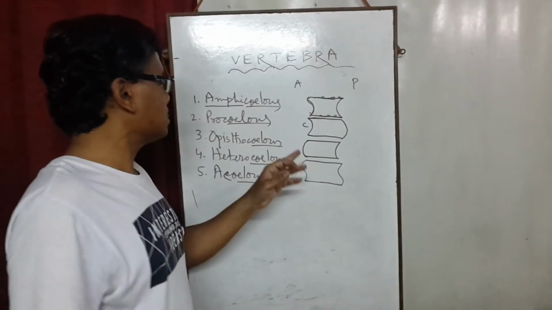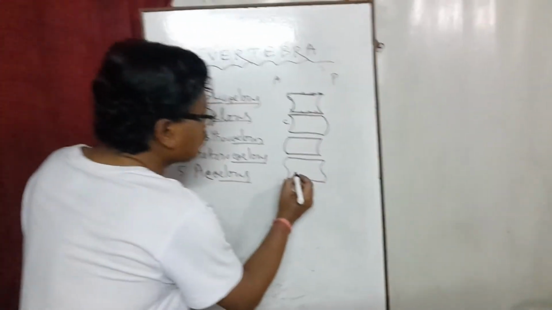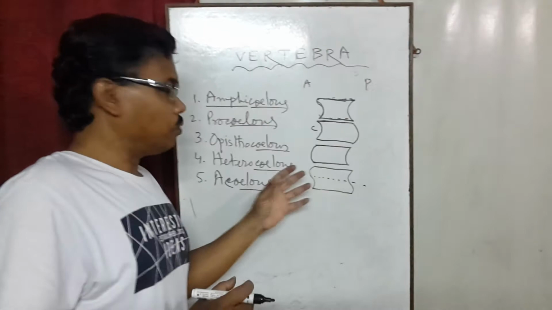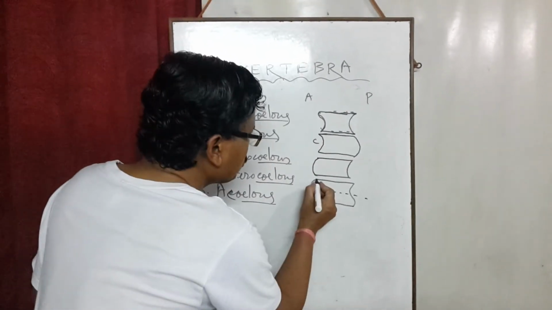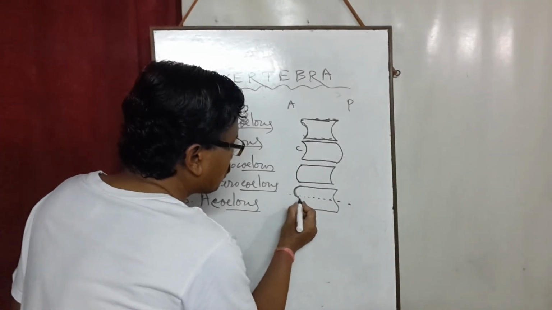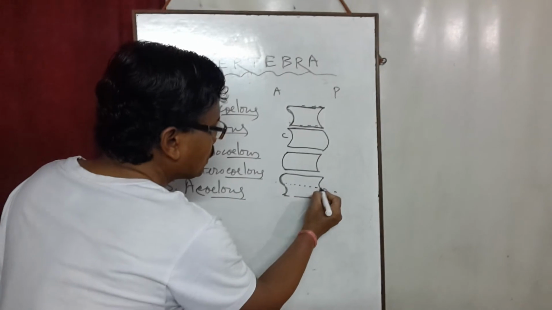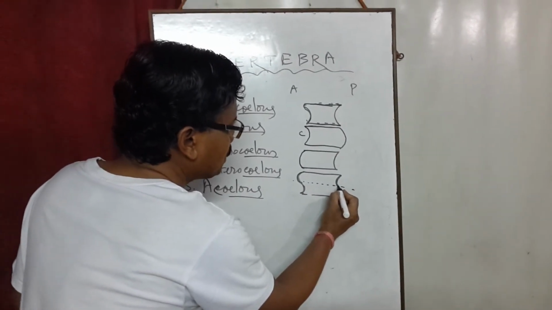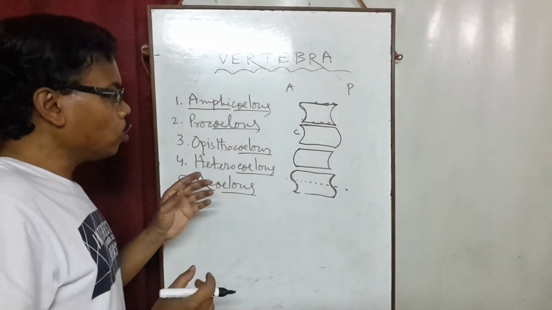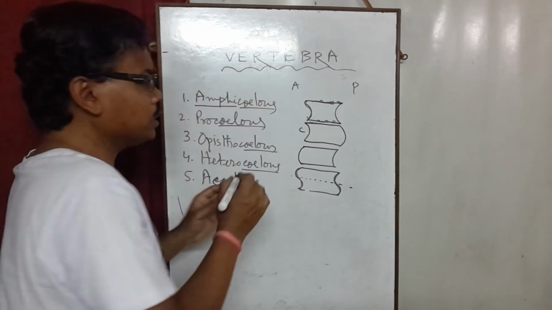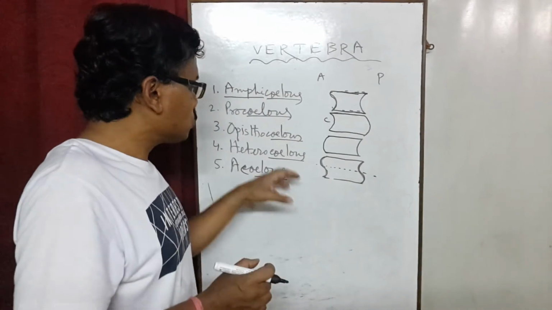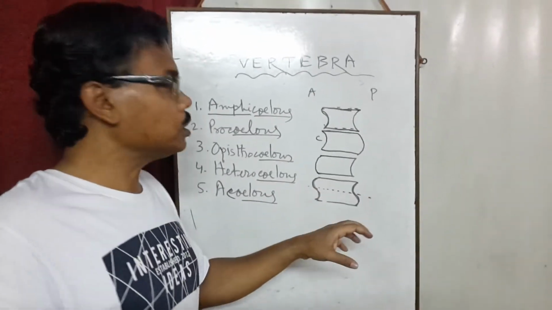This is the Heterocoelus vertebra, because you see that 50% of the volume of this vertebra shows the convexity and the next 50% shows the concavity. Here also 50% is concavity and the rest shows convexity. So both concavity and convexity lie on the same vertebra. This type of vertebra is called Heterocoelus vertebra.